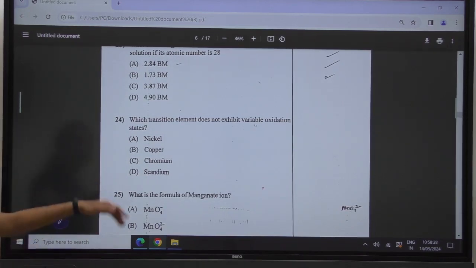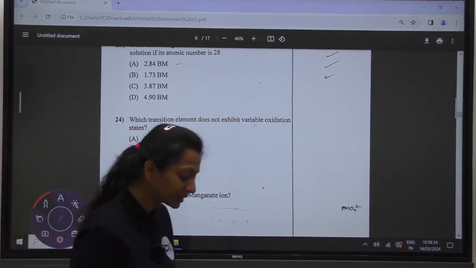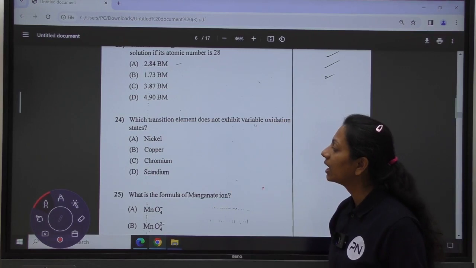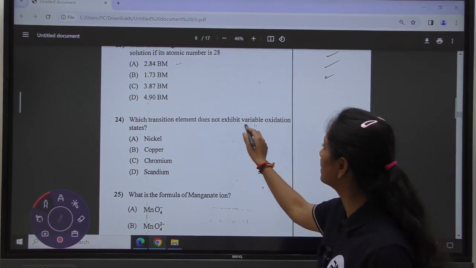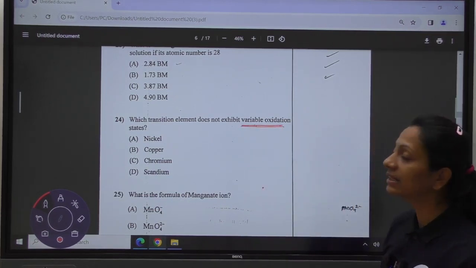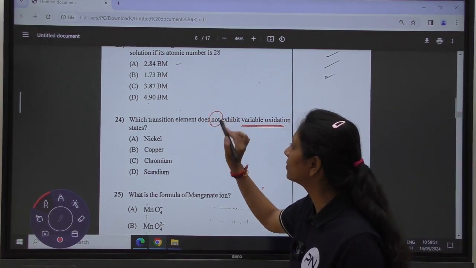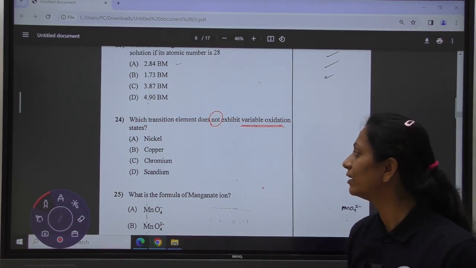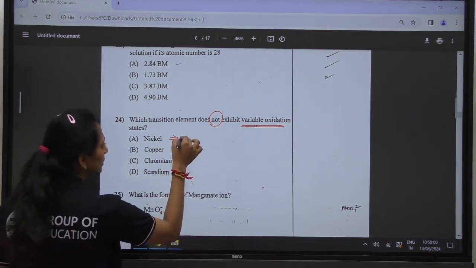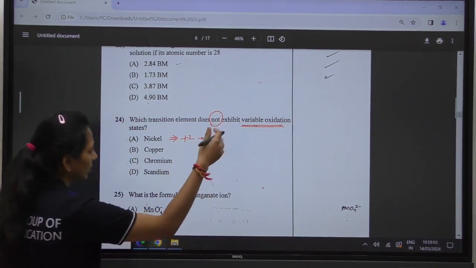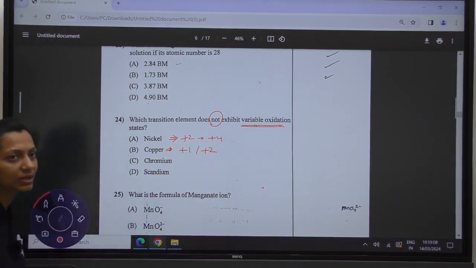Out of the given elements, which transition element does not exhibit variable oxidation state? There are four elements given, and we need the one that does not show more than one oxidation state. Variable oxidation state means more than one oxidation state, so the answer should have only one. Nickel has many oxidation states, from +2 to +4, +6. In copper also we have cuprous and cupric, +1, +2.